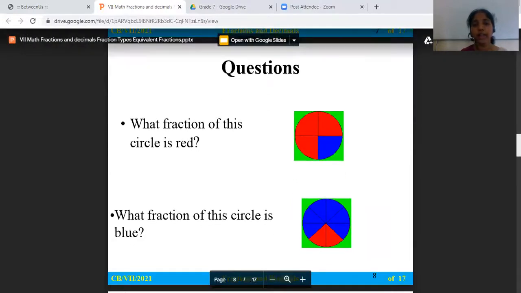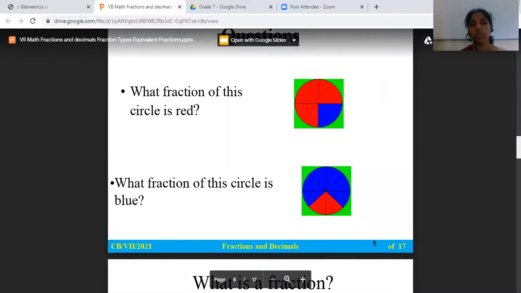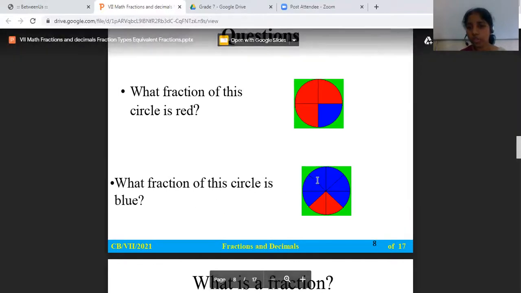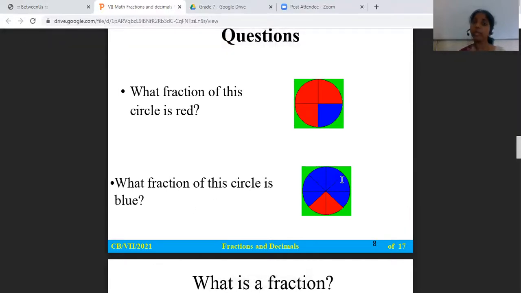Next. What fraction of this circle is blue? First, we will check how many parts it is divided into. Let us check. 1, 2, 3, 4, 5, 6, 7, 8. We started here and we end here. So this circle is divided into 8 equal parts.